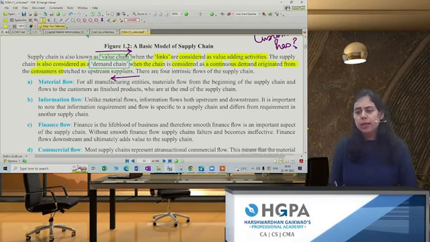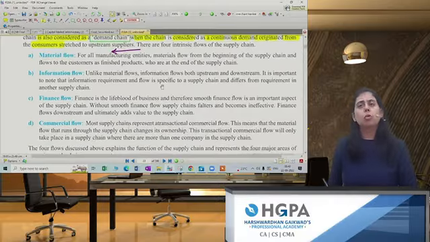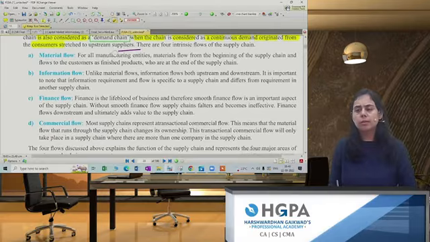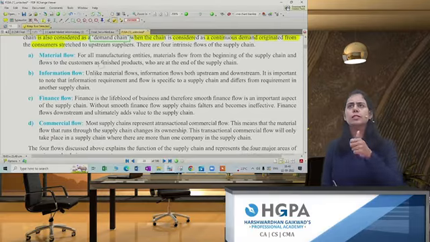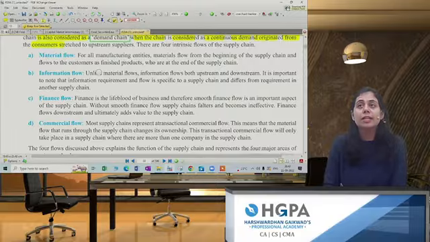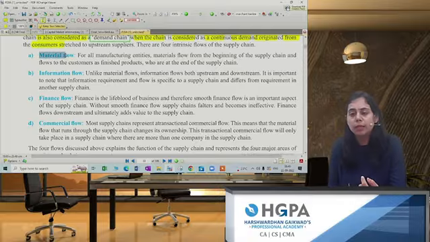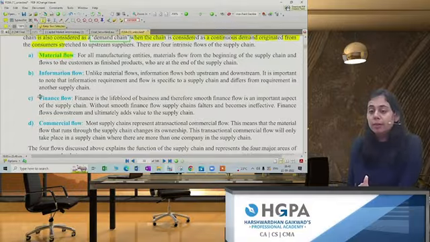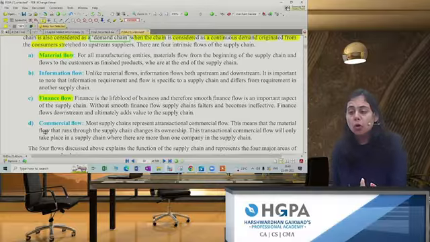Now, ma'am, what all flows whenever we are discussing the supply chain? First, material will be flowing. Second, do we need to make the payment for the raw material? Yes. When we are selling it to the customer, will we be receiving the money? Yes. So first concept is there will be material flow, obviously. There will be financial flow, obviously.